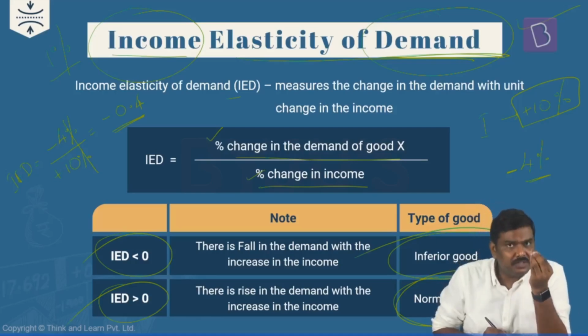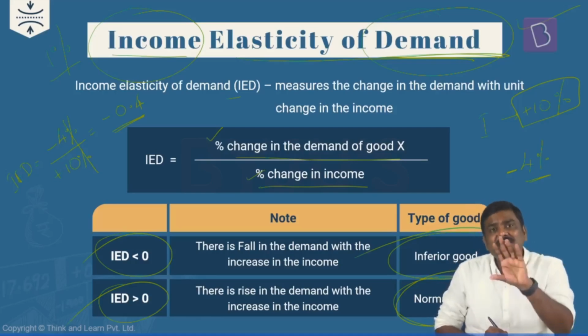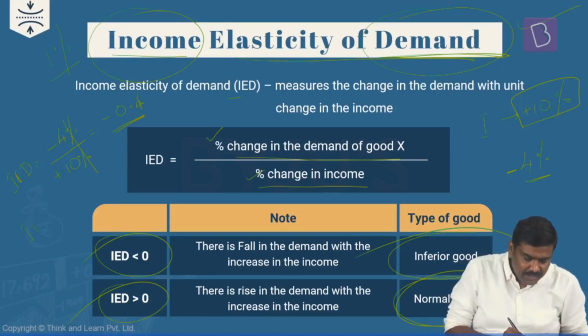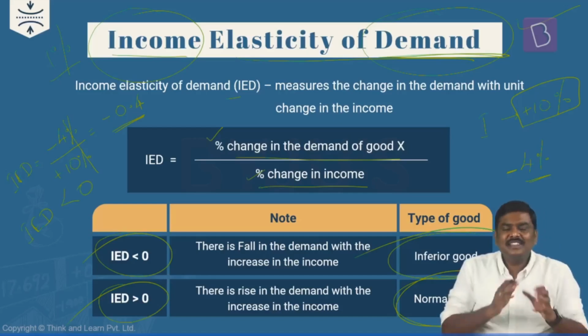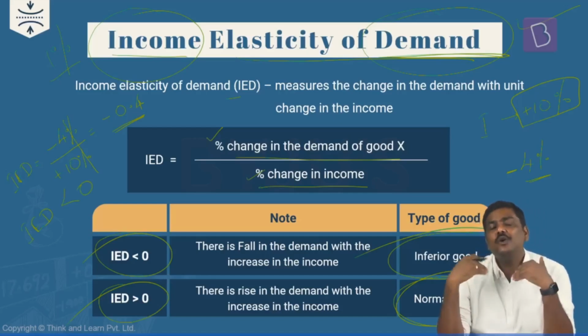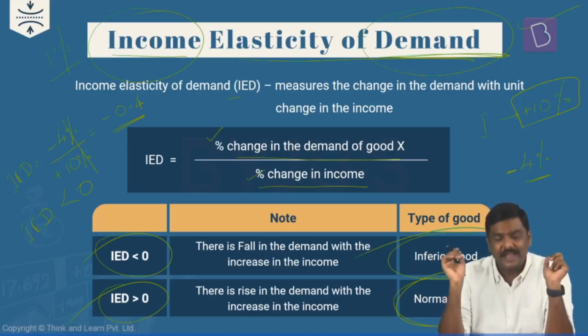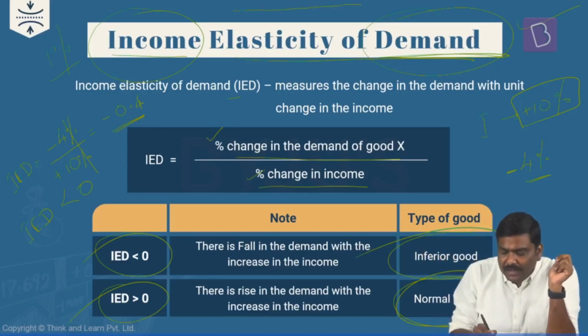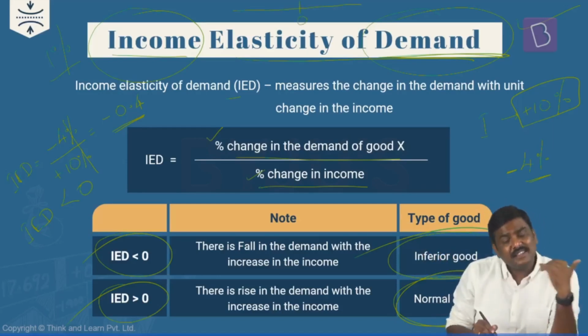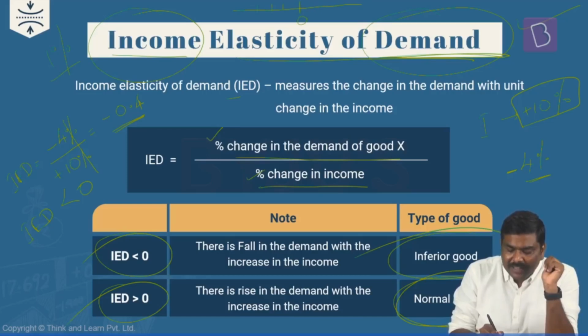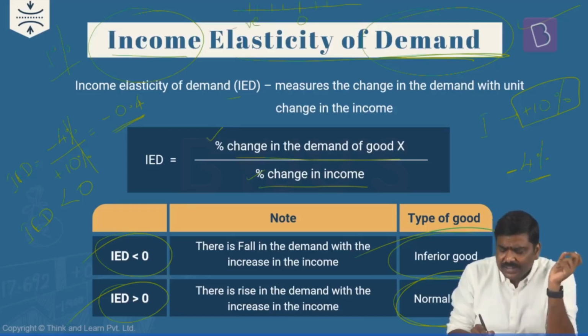As a result of this, whenever income elasticity of demand is less than 0, less than 0 essentially means what? I hope you remember the concept of a number line. In case of a number line, anything to the left hand side of the 0 will be negative, and anything to the right hand side of the 0 will be positive.